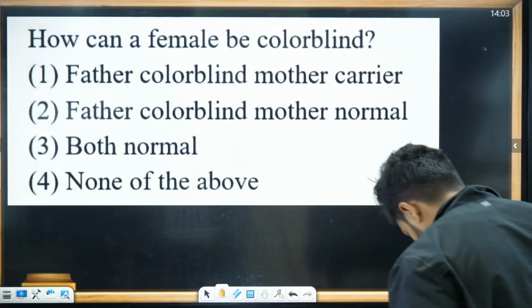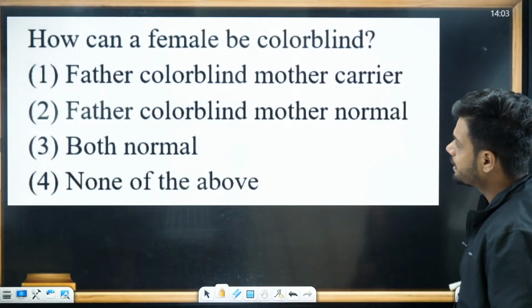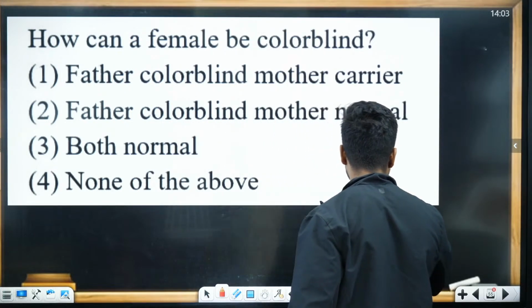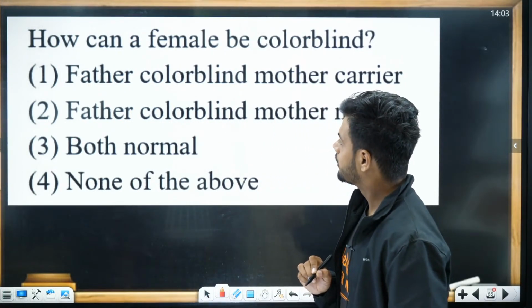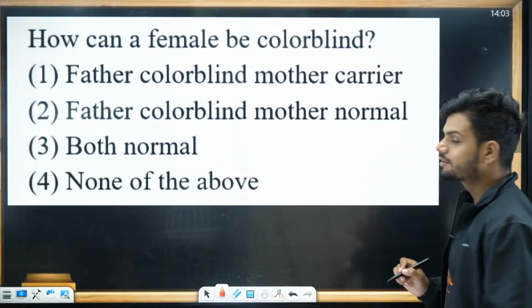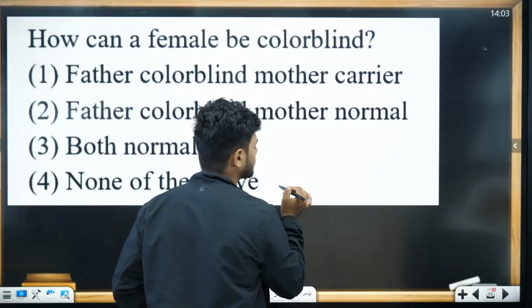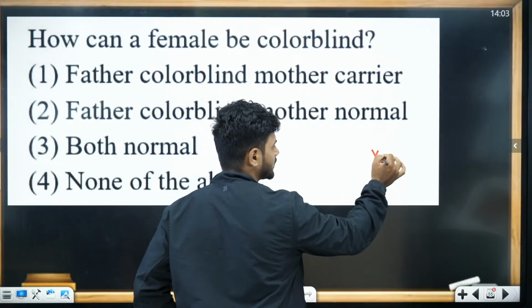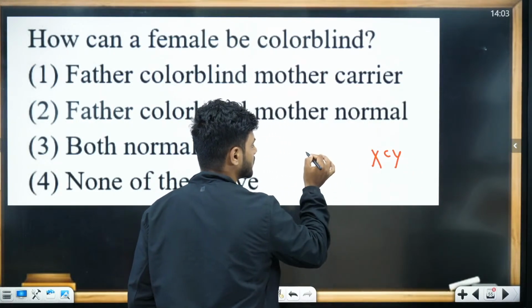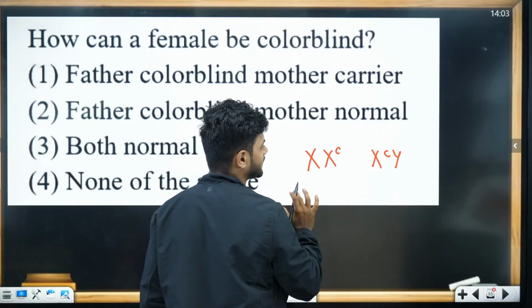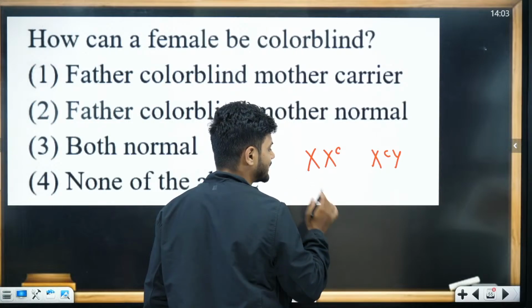Students, if a female has to be colorblind, the father should be colorblind first of all, and the mother has to be at least a carrier.